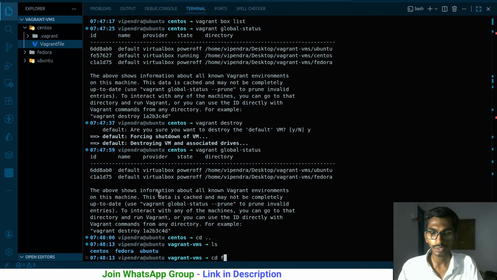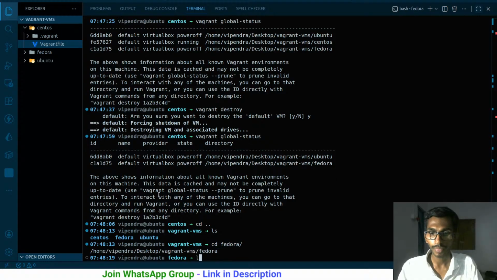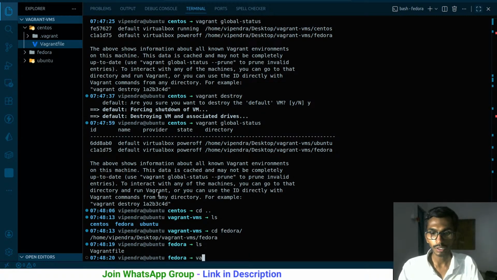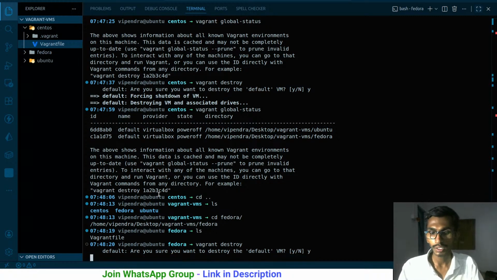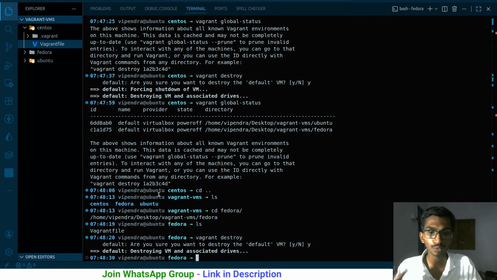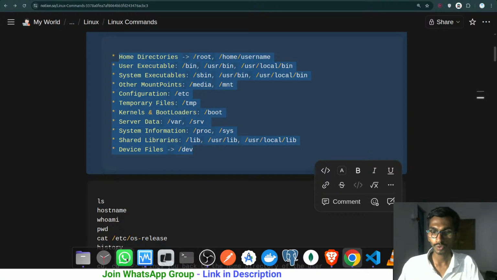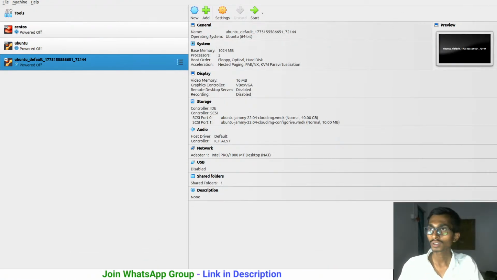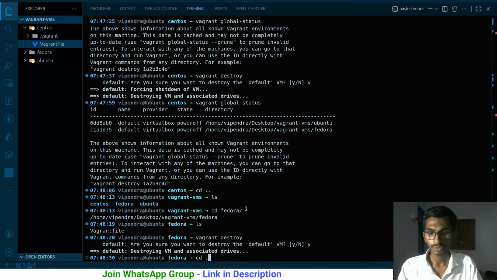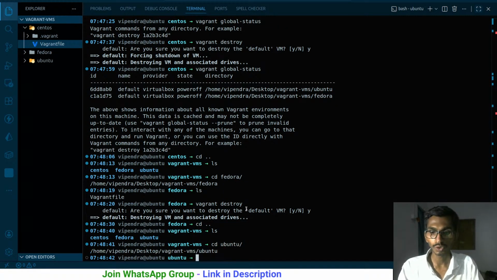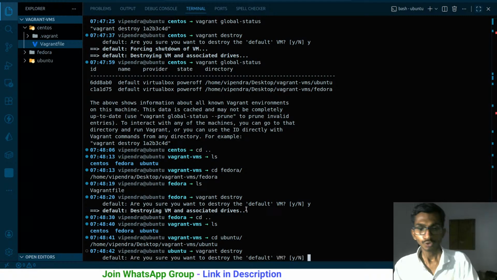Let me go to Fedora. So cd Fedora. Here I'm going to run the same command, vagrant destroy. It will destroy that particular box that was running. It will not take a lot of time. That got removed as well. If you come here, I have only one, that is Ubuntu. So let me go to that one as well. One step back, and cd Ubuntu, same command, vagrant destroy. It will simply destroy it. So this is how it's going to be done.